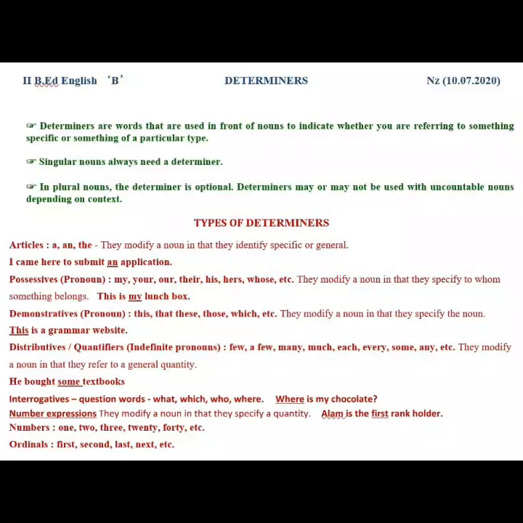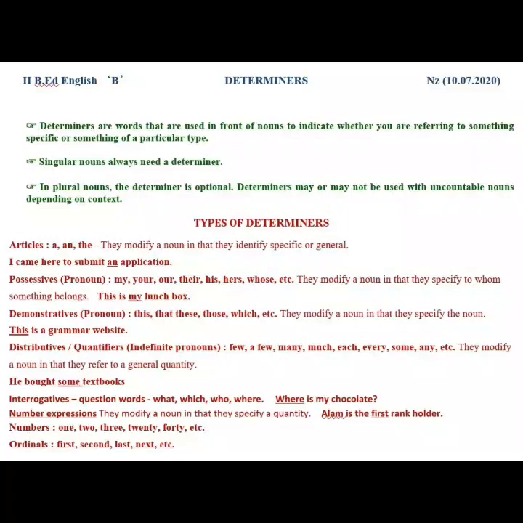Distributives. Distributives, otherwise called as quantifiers, refers to indefinite pronoun such as few, many, much, each, every, some, any, etc. They modify a noun in that they refer to a general quantity. For example, he bought some textbooks. Here, the word some is used to refer a quantity of the noun textbooks bought.